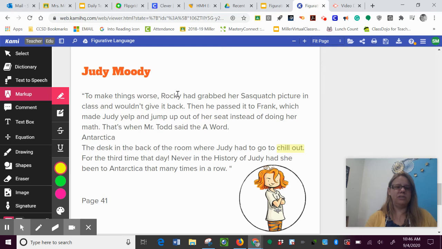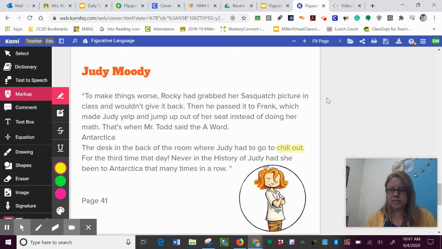To make things worse, Rocky had grabbed her Sasquatch picture in class and wouldn't give it back. Then he passed it to Frank, which made Judy yelp and jump up out of her seat instead of doing her math. That's when Mr. Todd said the A word, Antarctica. The desk in the back of the room where Judy had to go to chill out. For the third time that day. Never in the history of Judy had she been to Antarctica that many times in a row.